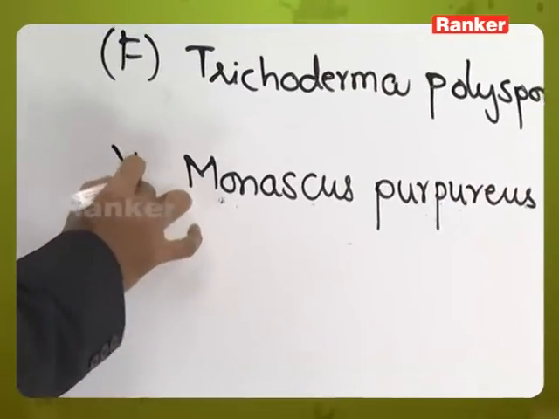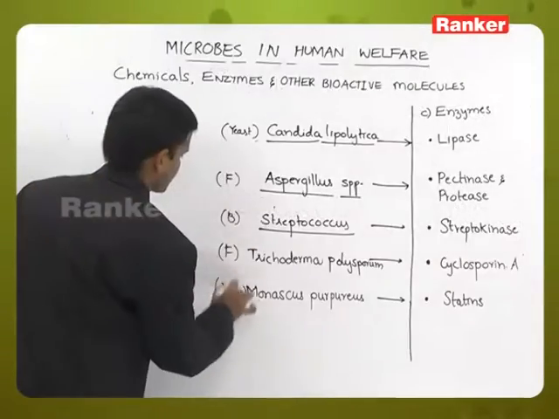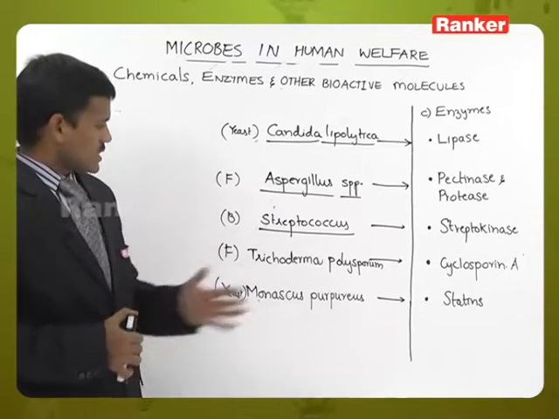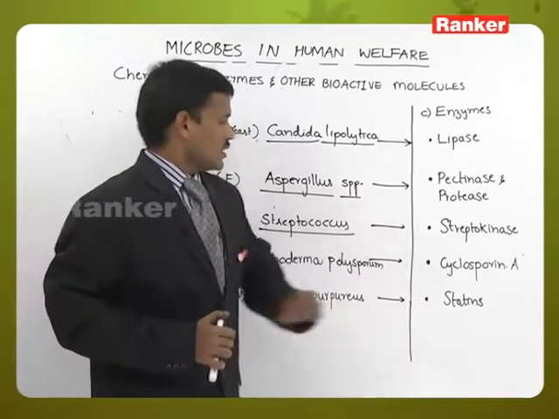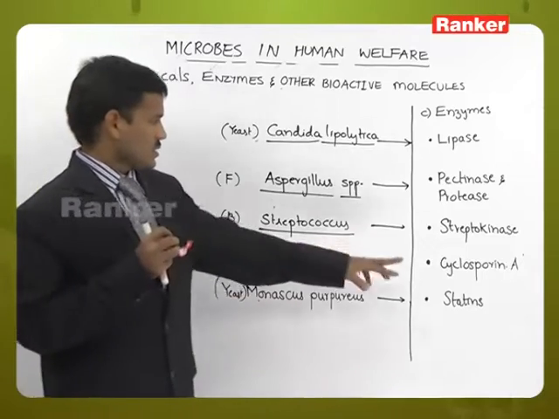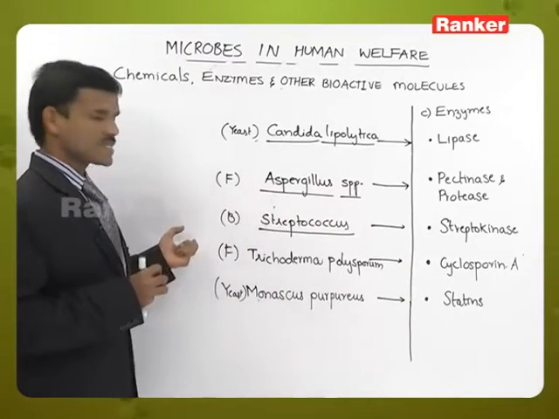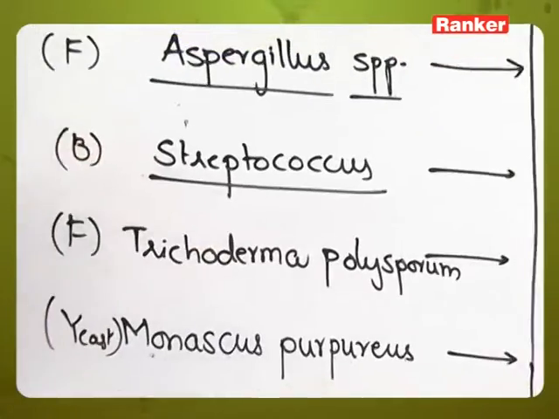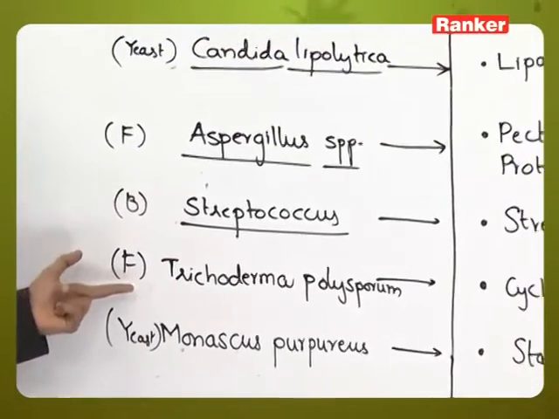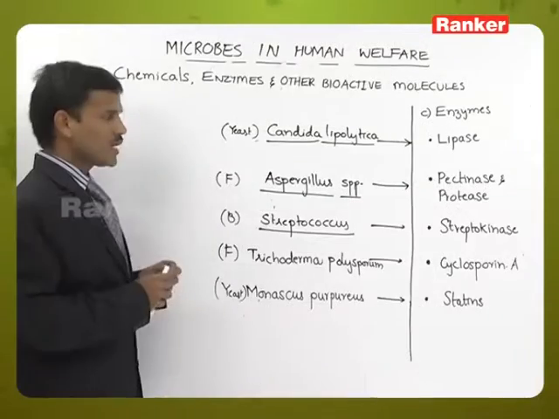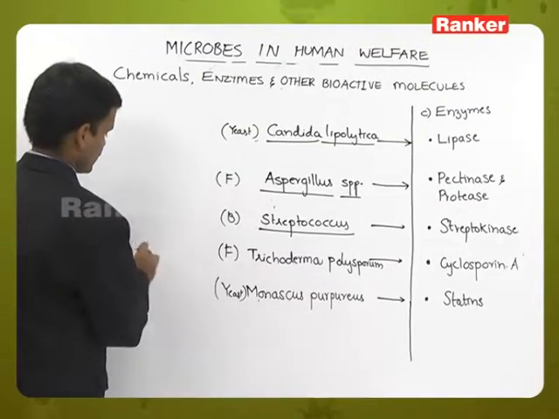It is also one yeast. Cyclosporin A is an immunosuppressive agent. Cyclosporin A is extracted from Trichoderma polysporum, it is a fungus, and it is an immunosuppressive agent.